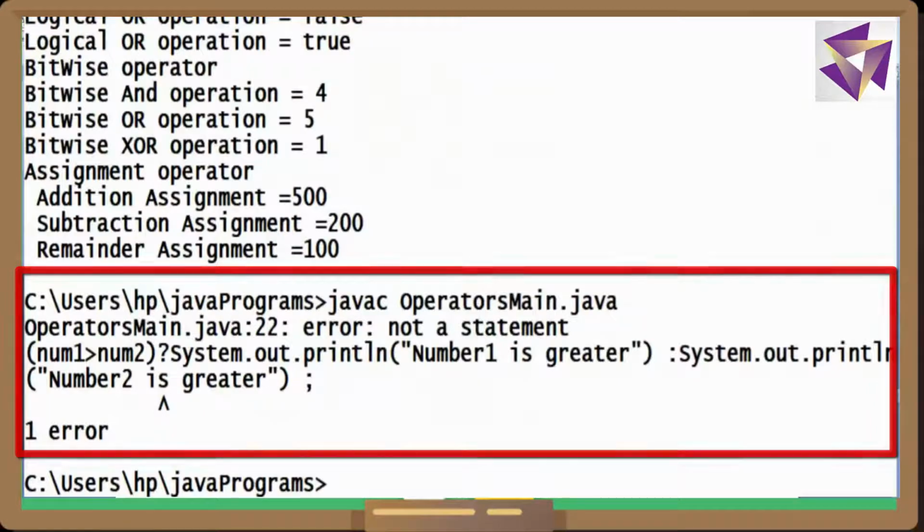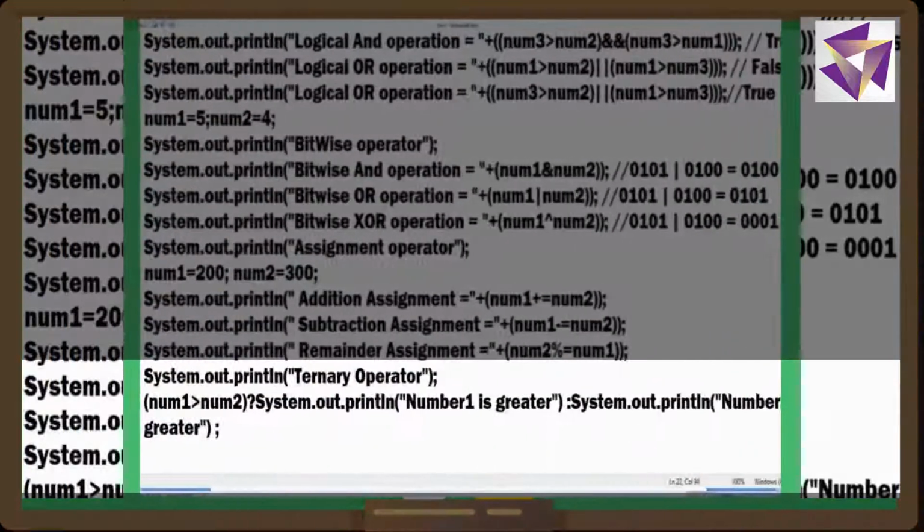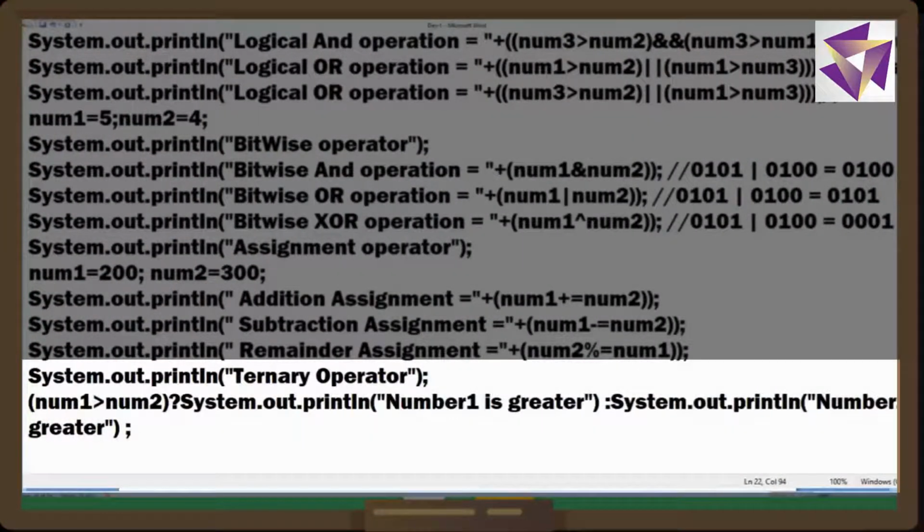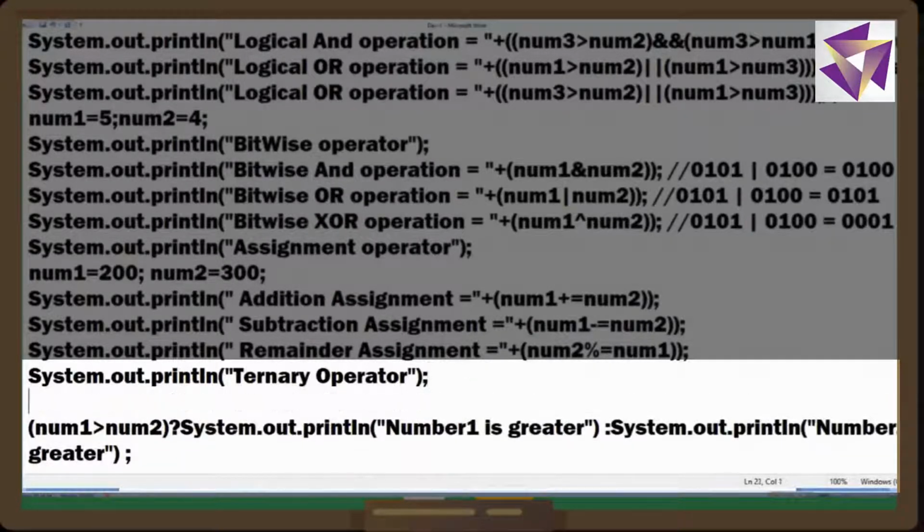Now here I have to do some changes. So what can I do? A very simple thing I can do is take one more variable here.